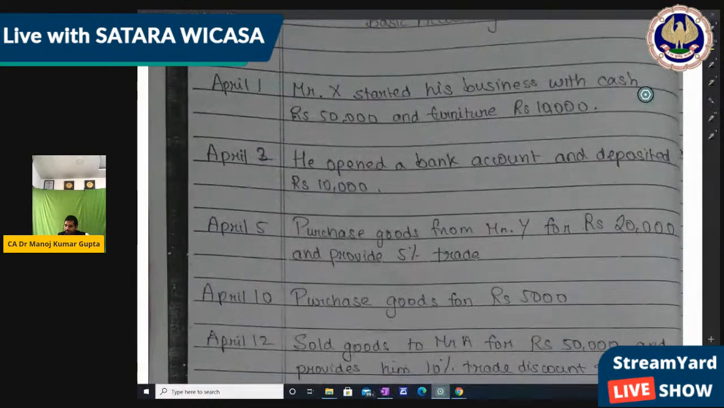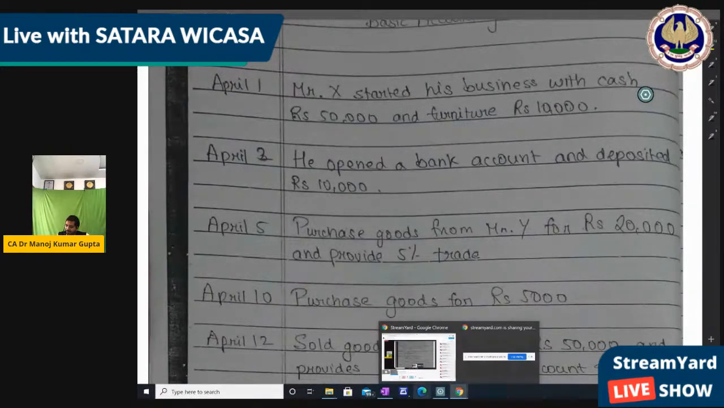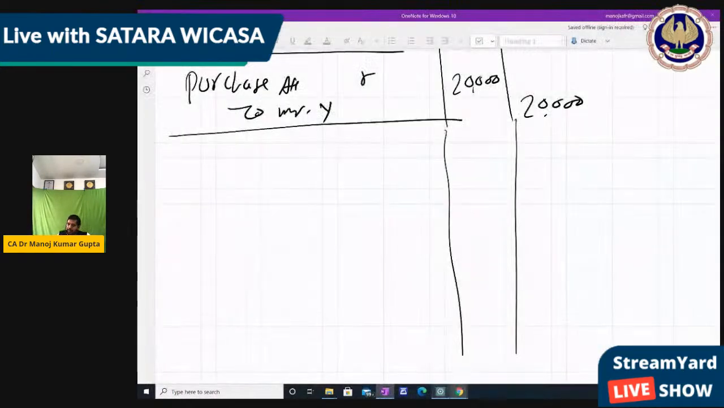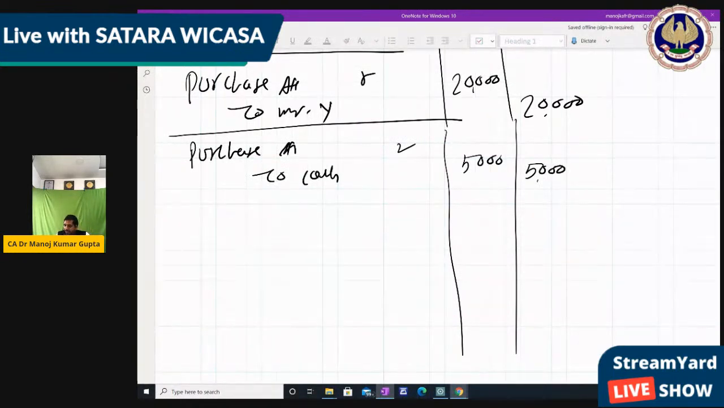Then further, purchase goods for 5,000. Now what is purchase goods for 5,000? It is simply a purchase in cash, because the party name is not mentioned, so we consider it a purchase in cash. So what entry? Purchase account debit to cash, 5,000.